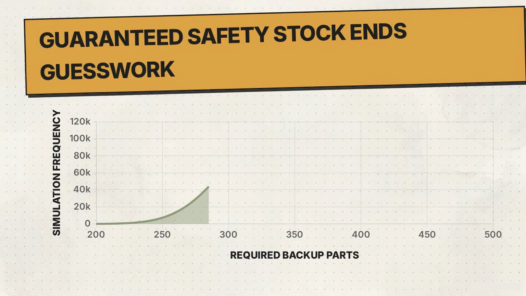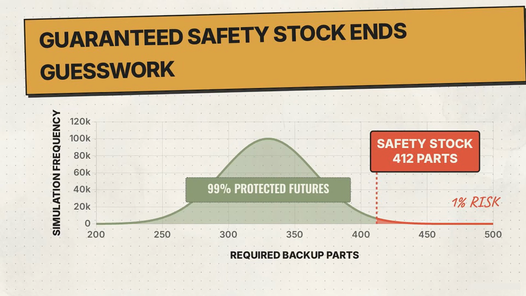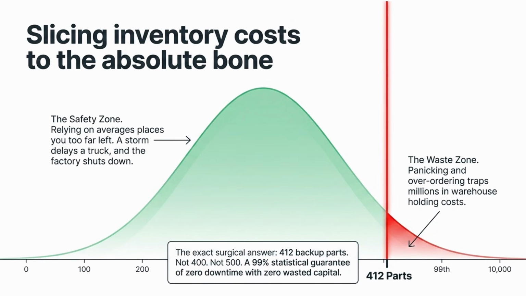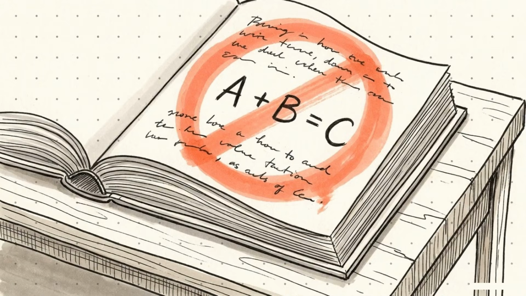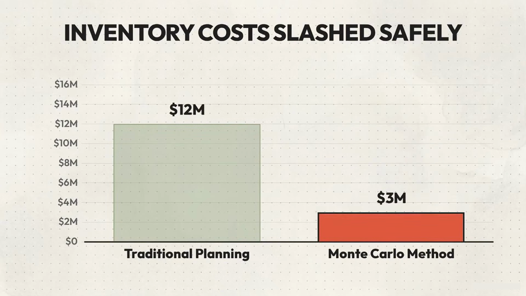By isolating the extreme right edge of this statistical heat map, Monte Carlo outputs a surgical requirement. It looks at those 10,000 futures and tells you that to guarantee a 99% success rate, you need exactly 412 backup parts. Not 400, not 500. Averages belong in textbooks. Survival in the real world requires simulating the chaos to cut your inventory costs to the absolute bone with zero risk.